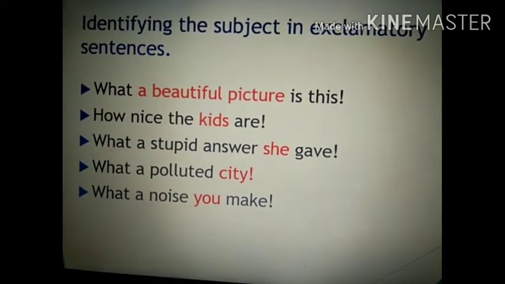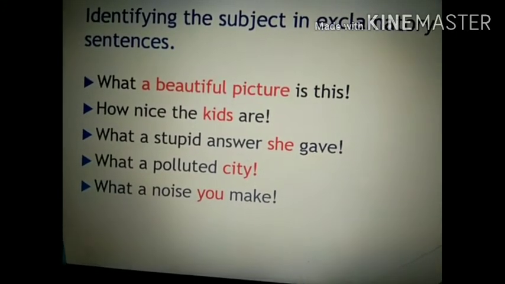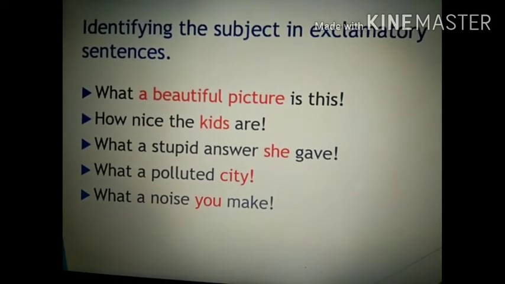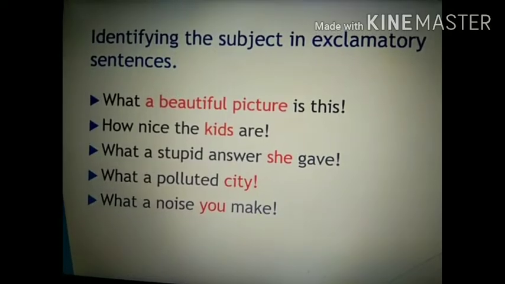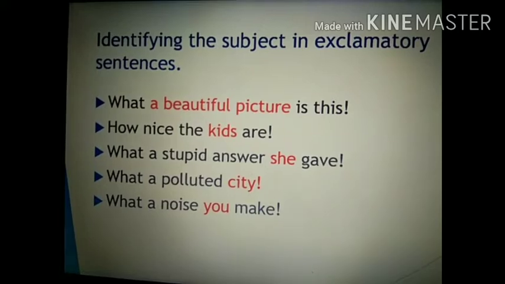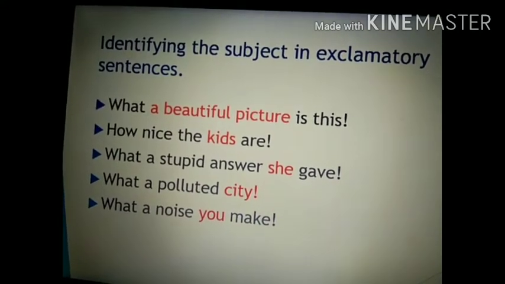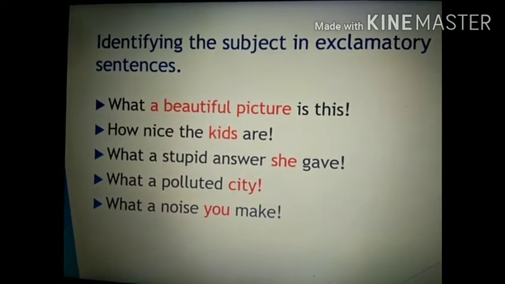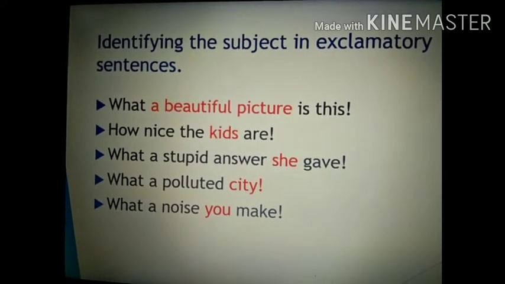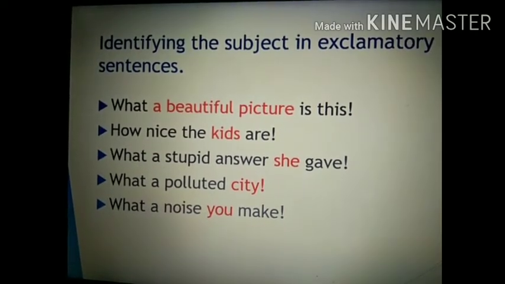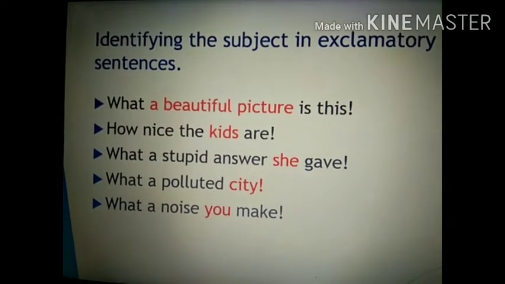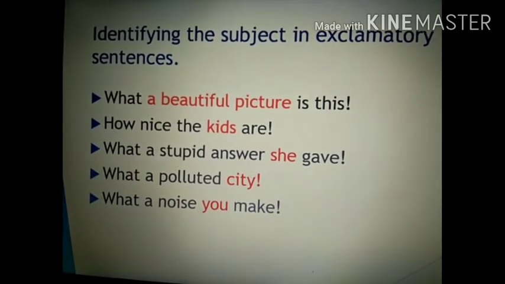Now let us talk about exclamatory sentences. As you all know, exclamatory sentences are those sentences which tell us about the feeling of a person and they end with the exclamation mark. So asking the questions what, who, which will help us in finding the subject of this kind of sentences. For example, first one. What a beautiful picture is this? Now we are talking about what? Picture. So picture is the subject.